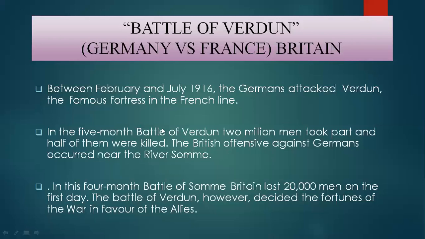On one side there is a battle happening at Verdun, where Germans attacked the French in the famous Verdun fortress. On the other side, at the river Somme, the British are also attacking the German forces. So there is war happening on two sides. In this 4-month Battle of Somme, Britain lost 20,000 men on the first day. The Battle of Verdun, however, decided the fortunes of the war in favor of the Allies.